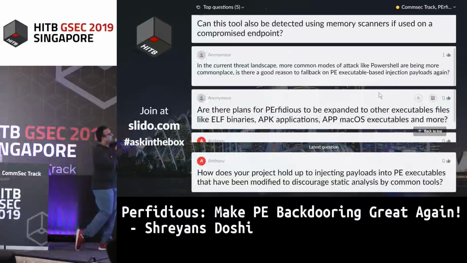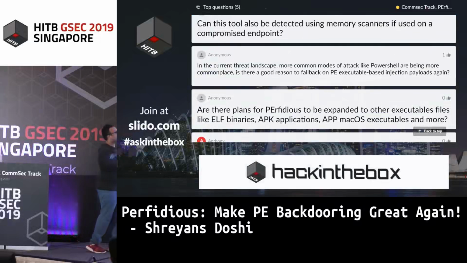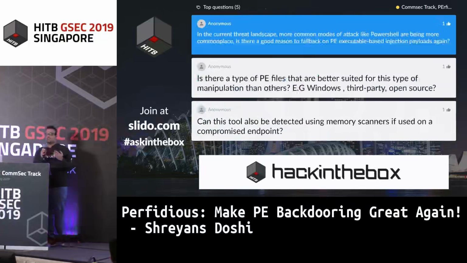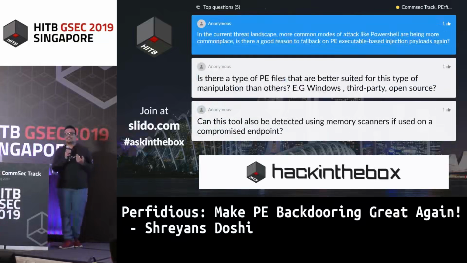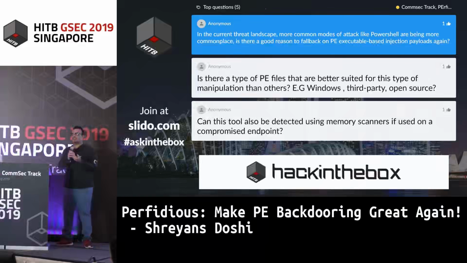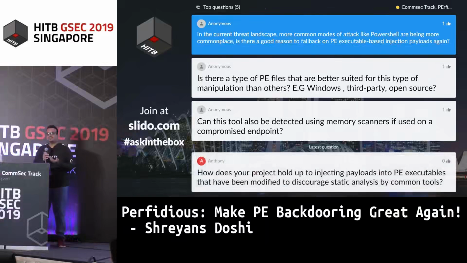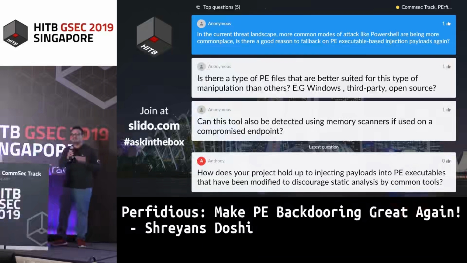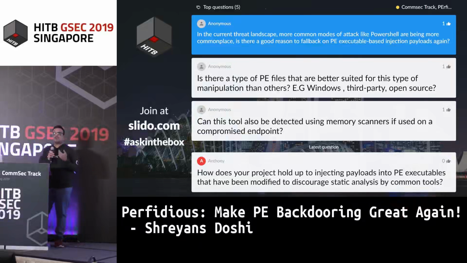In the current threat landscape, more common modes of attack like PowerShell are becoming more commonplace. Is there a good reason to fall back on PE executable based injection payloads again? If you see the current scenarios, most endpoint detection systems can easily catch PowerShell based payloads, because they have systems in place to easily detect whether a particular PowerShell command is being run. PowerShell based malware can run on systems that don't have those endpoint detection systems and have not disabled PowerShell, but otherwise it's not the future, according to me.